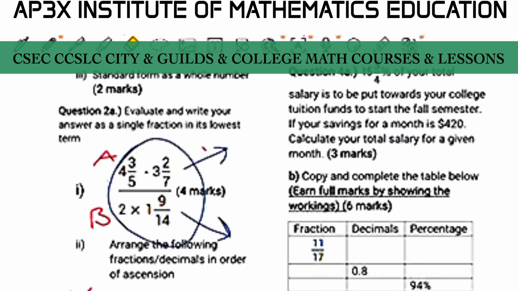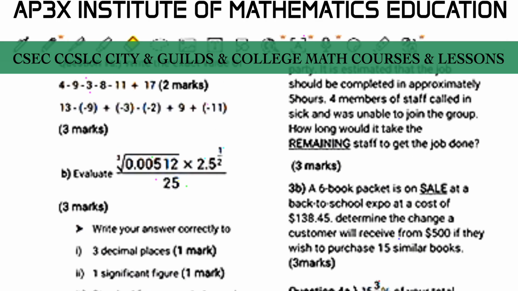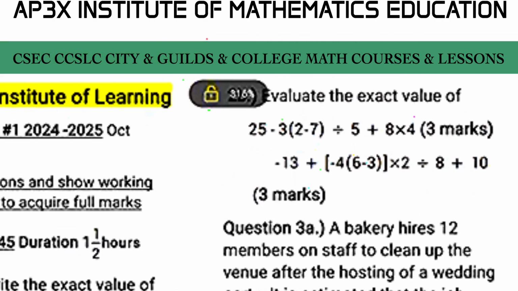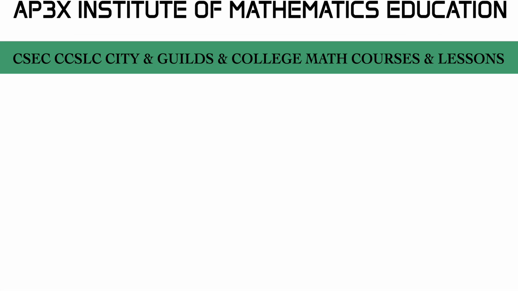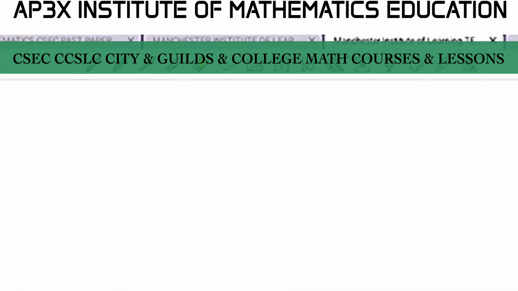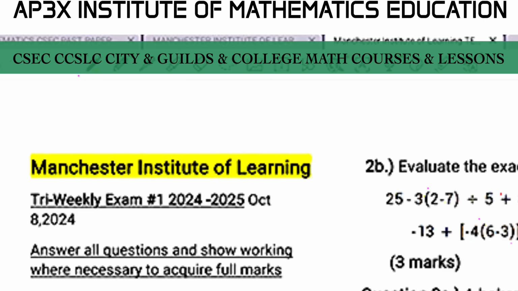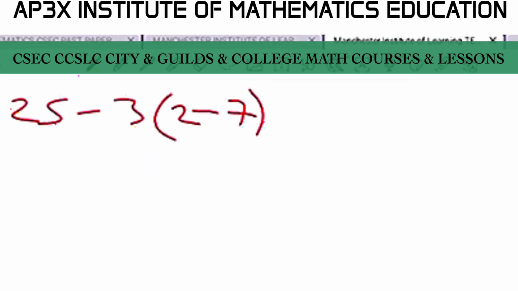All right, let's dive right on in here. Let's scroll up. We have 25 take away 3 open bracket 2 take away 7, so that is 25 take away 3 open bracket 2 take away 7. That's what we have, and that's going to be divided by 5 plus 8 multiplied by 4.